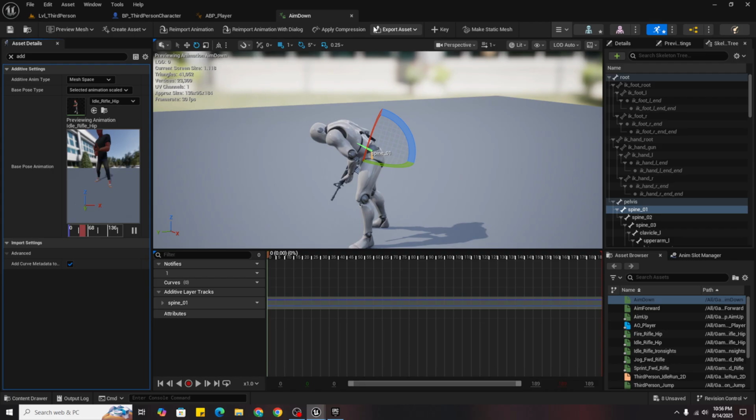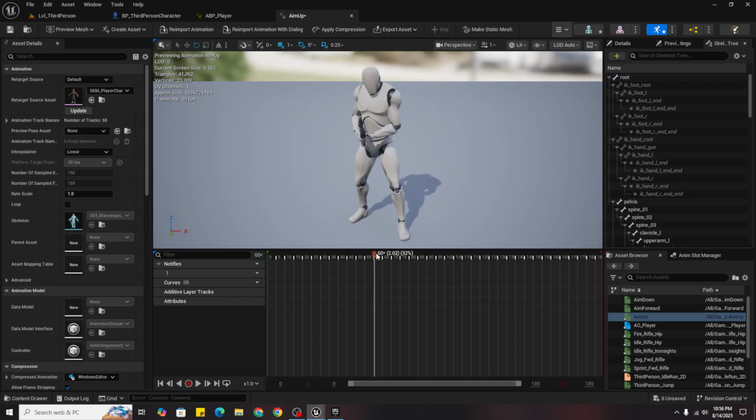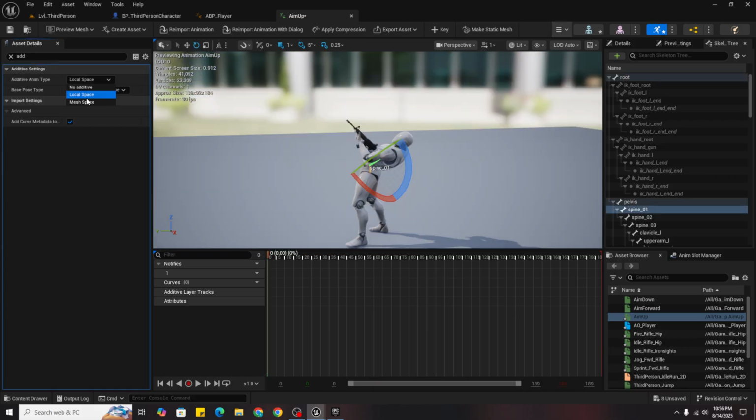Now also for aim up, pause it, spine 1, make it go back 55 degrees I think, or 20 degrees, and then additive again, mesh space, scaled idle.